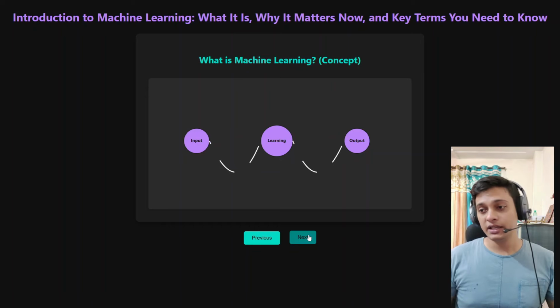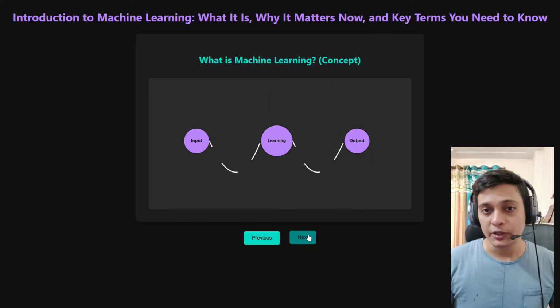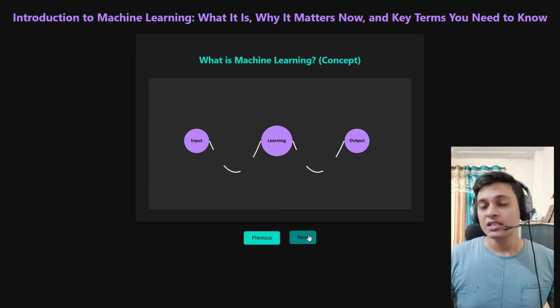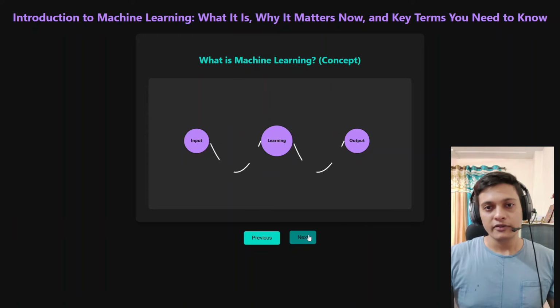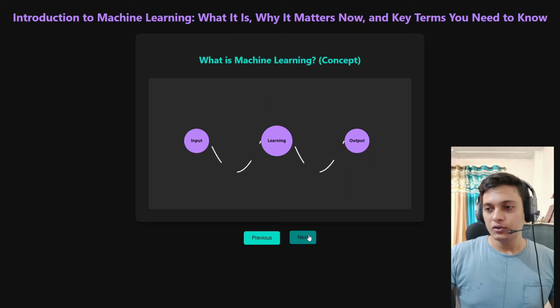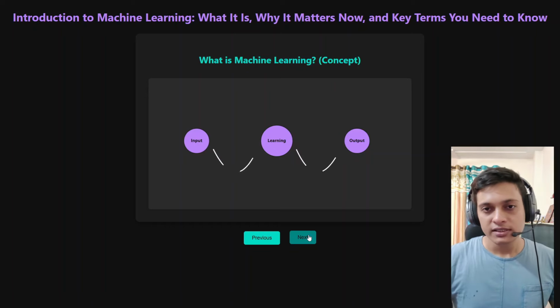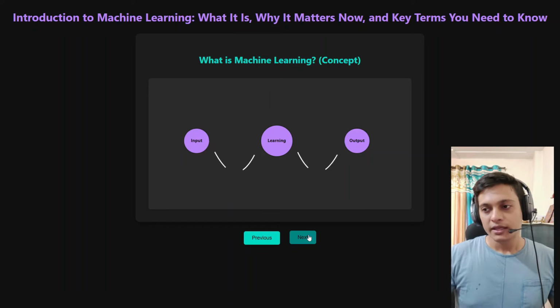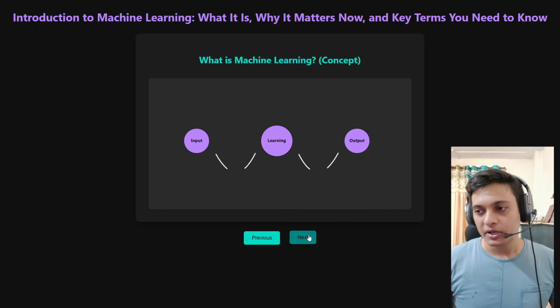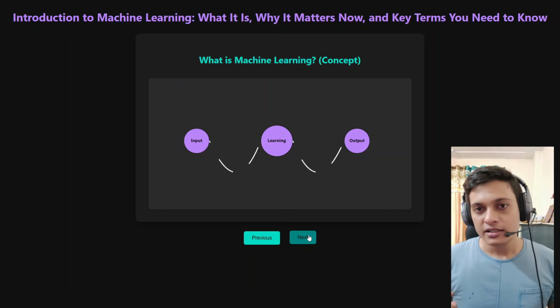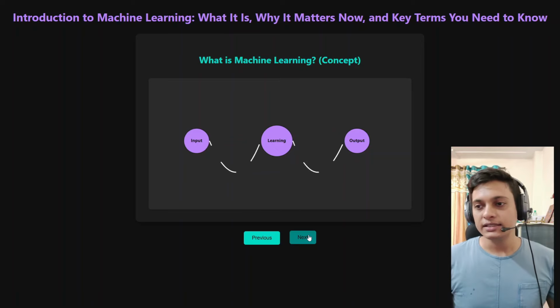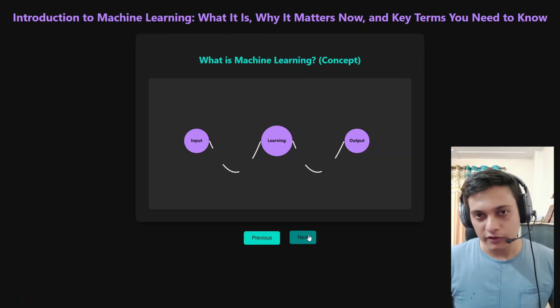It's the same way when we teach something to a human or to a child: the child will provide some answer and ask us to validate. When we validate that, okay, you were able to identify that this is an apple, or you were able to solve this equation, then that particular child or human gets to know that whatever they learned until now was correct, and they are able to use that knowledge to go further.